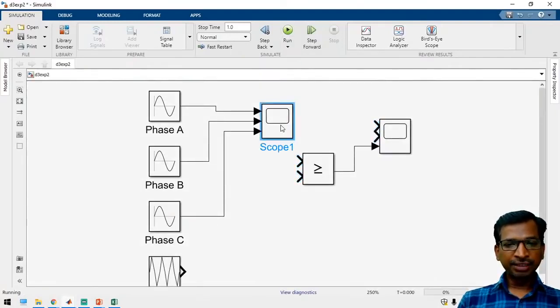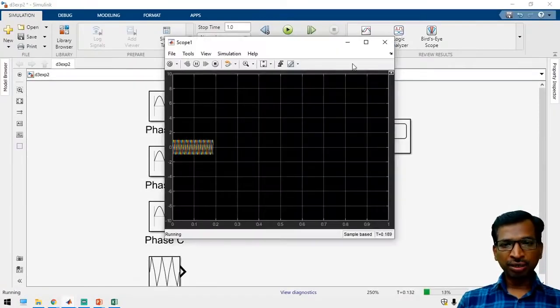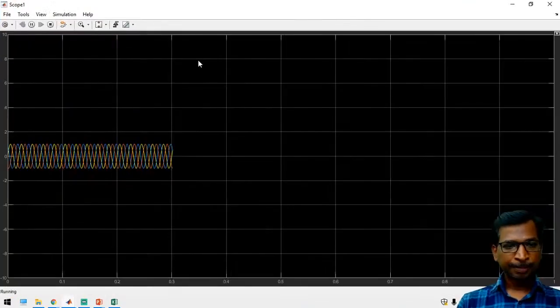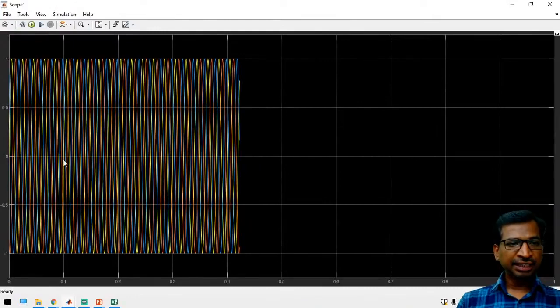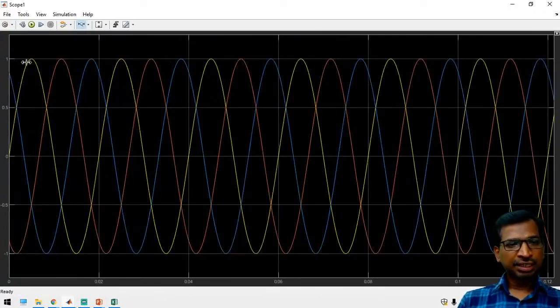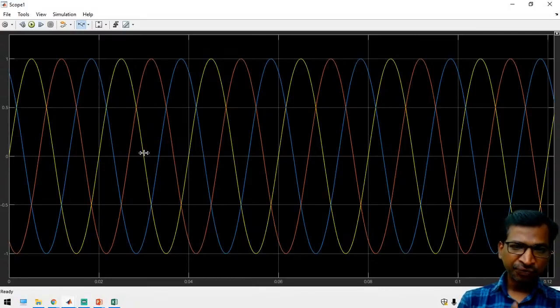Here you have to apply the degree to radian conversion. See here, the three synchronized waveforms have been generated: the A phase waveform, then the B phase waveform, and then the C phase waveform. Like this we can generate three different sine waveforms with 120-degree phase shift.